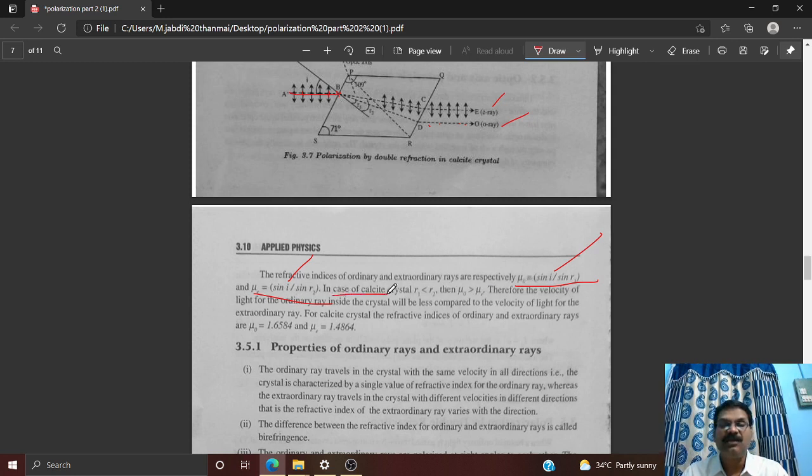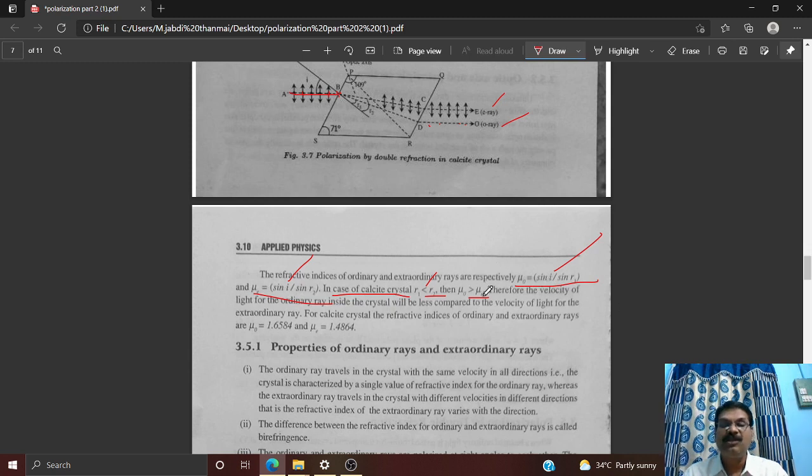But in case of a calcite crystal, we have some specific conditions. What are those? Number one is R1 less than R2, meaning the angle of refraction of the ordinary ray R1 is less than the angle of refraction of the extraordinary ray R2, and this will be satisfied when the refractive index of the ordinary ray is greater than the refractive index of the extraordinary ray. That means mu O greater than mu E. అంటే calcite crystal లో R1 R2 కంటే తక్కువ ఉన్నంత కాలం mu O, mu E కంటే ఎక్కువ ఉంటుంది. అంటే the angle of refraction R1 for the ordinary ray is less than the angle of refraction for the extraordinary ray అయితే అలాంటప్పుడు ఏం జరగాలి అంటే refractive index of ordinary ray కూడా refractive index of extraordinary కంటే ఎక్కువ ఉండాలి.